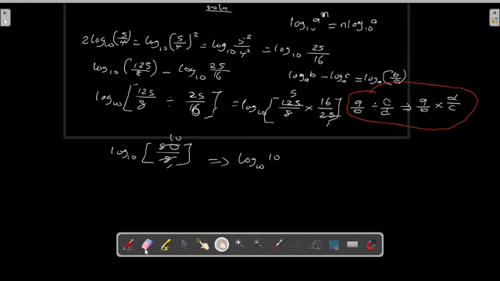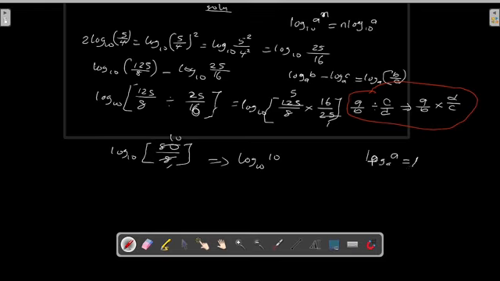Let me explain it. According to the law of logarithm, when you have log of base a of a, the base and the number are the same, the solution is equal to 1. This is called the unity law of logarithm.